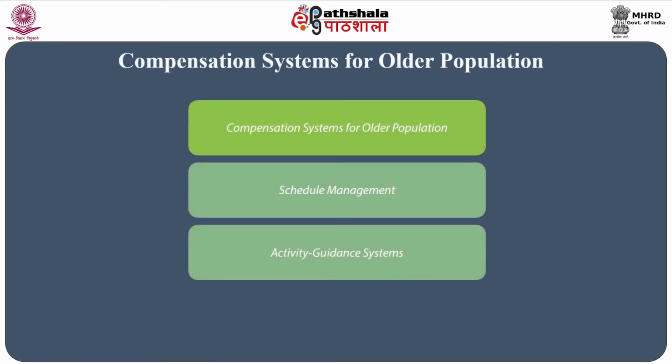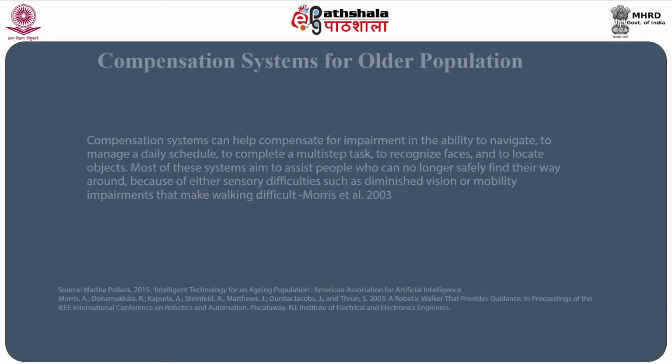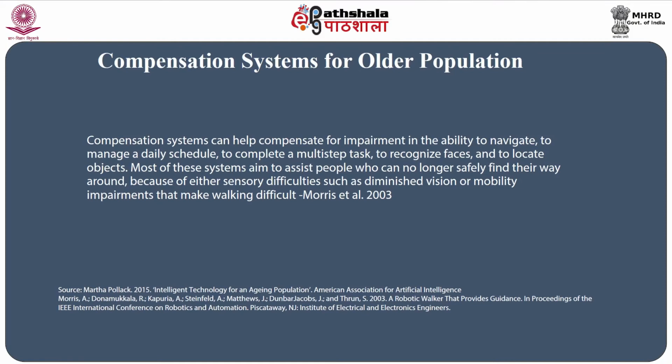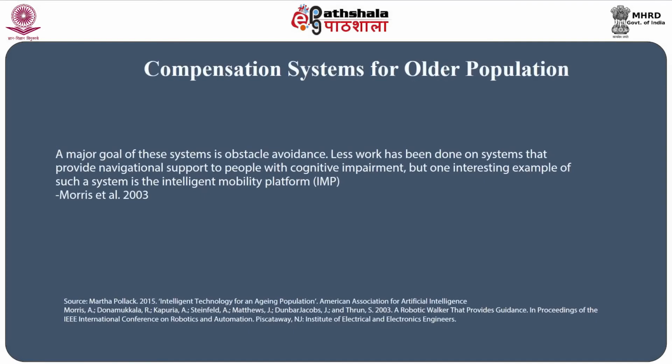What are the compensation systems for the older population? These compensation systems can help greatly to compensate for impairment in the ability to navigate, to manage a daily schedule, to complete multiple tasks, to recognize faces, to locate objects. Most of these systems aim to assist people who can no longer safely find their way around because of either sensory difficulties such as diminished vision or mobility impairments that make walking difficult. A major goal of these systems is obstacle avoidance.